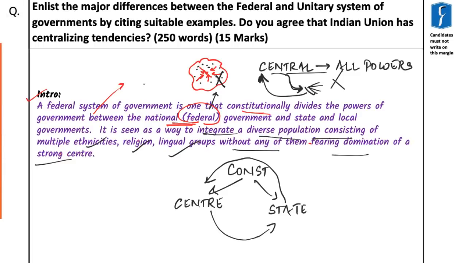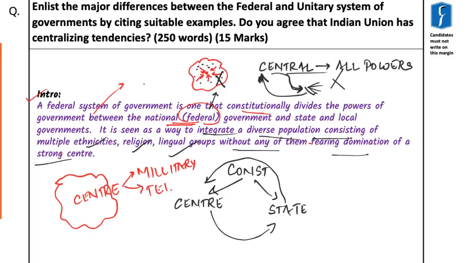So now you need to understand why these federations are created. For example, there are a lot of matters which can be taken care of by the center, and it is important that those matters be taken care of by the center. For example, military defense, telecommunication, foreign policy. All these matters require the engagement and activity of the top level of the government. But certain things are better taken care of at the local level.